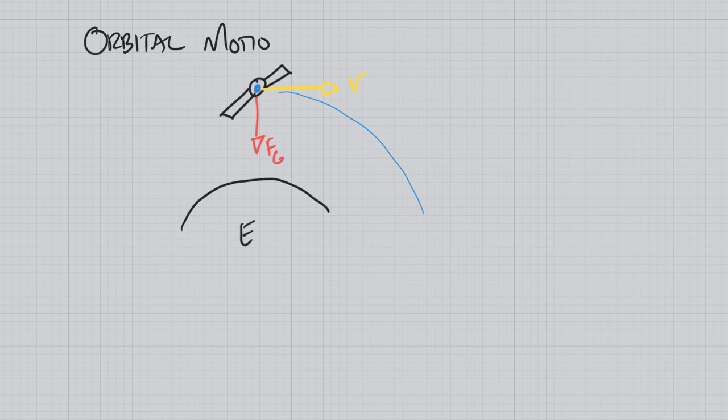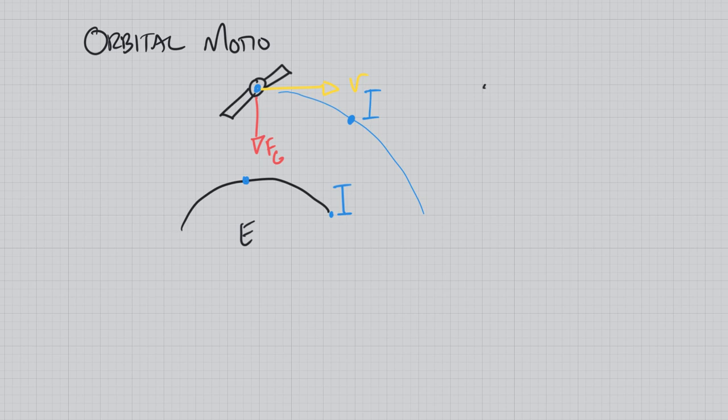So if it's at this blue mark at time 1, and then at this blue mark at time 2, it has fallen some distance, but so has the Earth. Even though it's being pulled towards the Earth, it's moving fast enough that the Earth falls away from it as well.